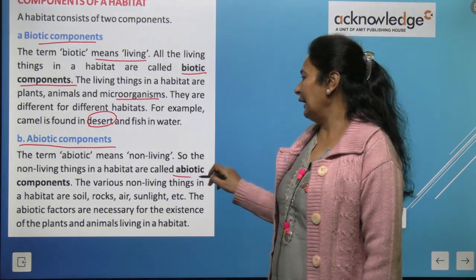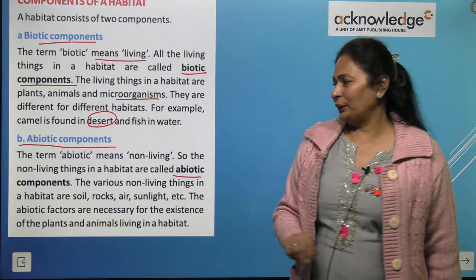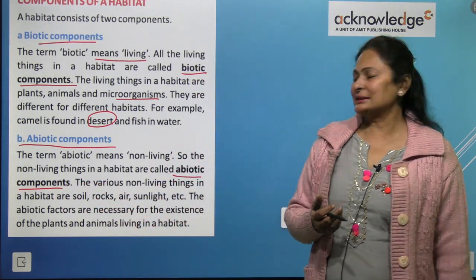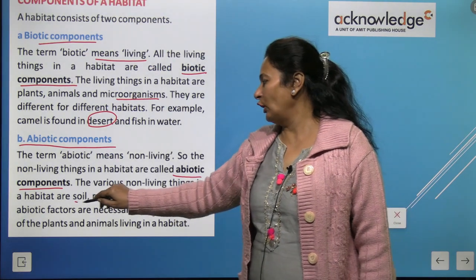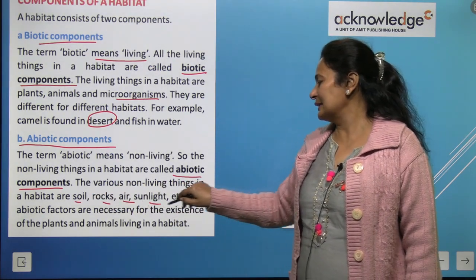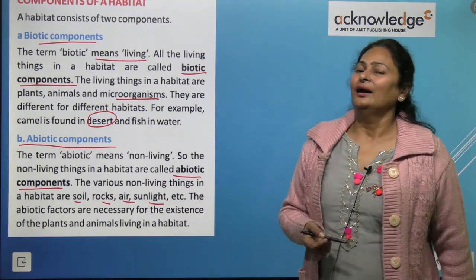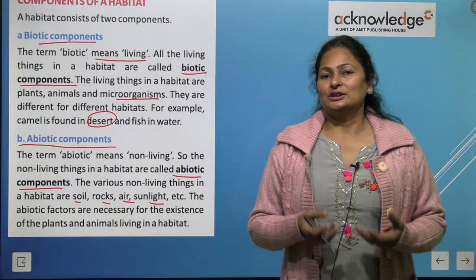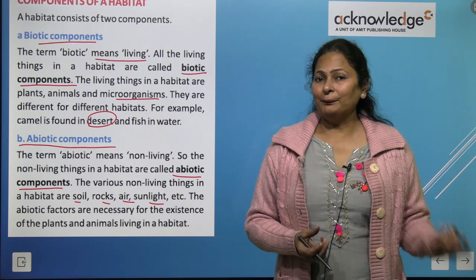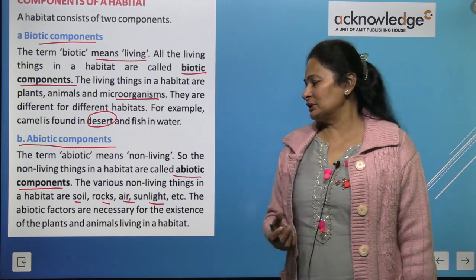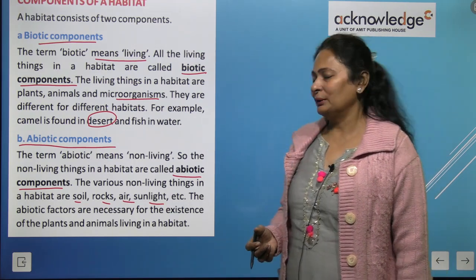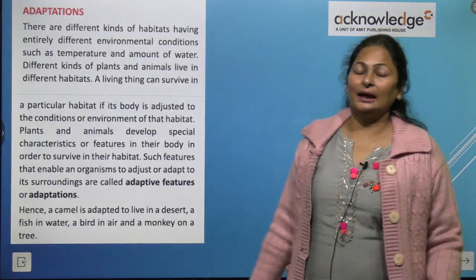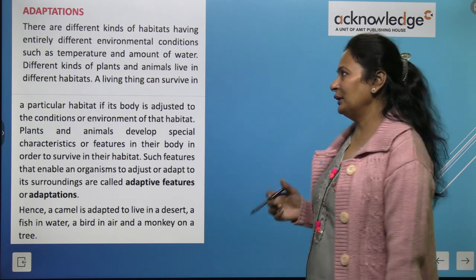Now the next term is abiotic components, which includes the non-living things. That is abiotic components, right? The various non-living things in a habitat like soil, rocks, air, sunlight, etc. are what? They are non-living things. So that is why we have kept them in the abiotic components group, right? So let's see their habitat, the biotic and the abiotic components.